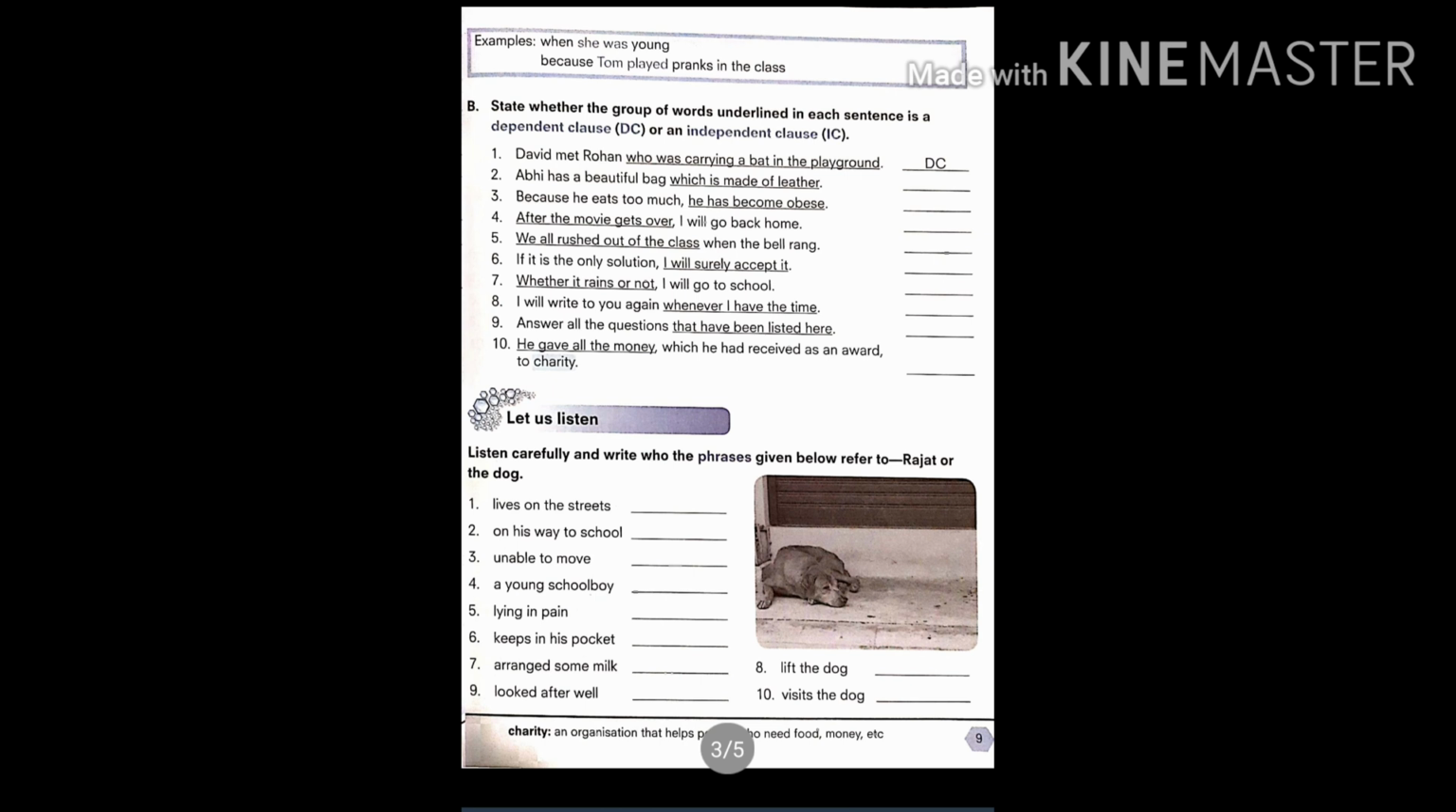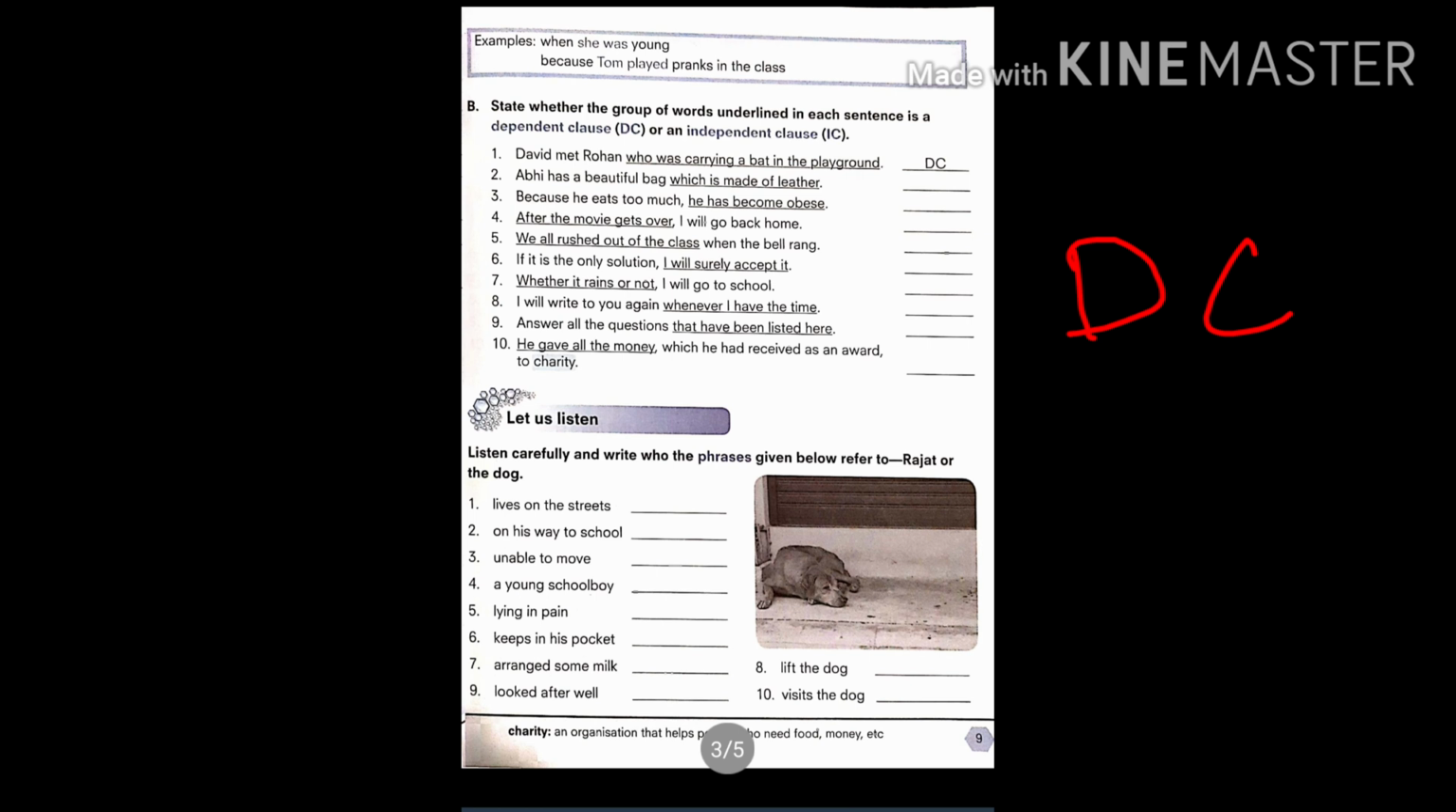So let us begin. David met Rohan, who was carrying a bat in the playground. First one is already done for us. So when we read only the underlined part, that is, who was carrying a bat in the playground, we cannot make out the meaning from the sentence. So it is a dependent clause. Coming to the second sentence, Abhi has a beautiful bag which is made of leather. This is again a dependent clause. He has become obese. I think this is an independent clause, as we can make out complete meaning of it.